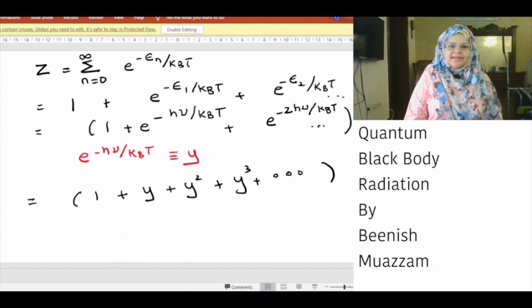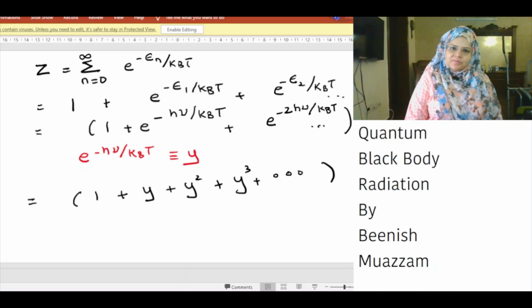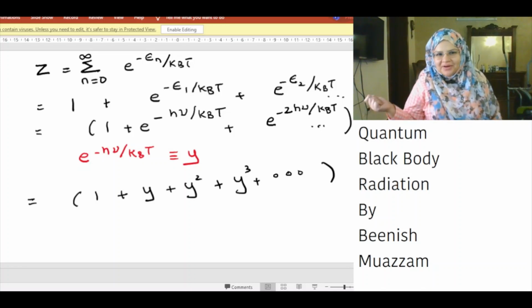We can calculate the partition function using the geometric series. Z is equal to the sum from n equals 0 to infinity of exponential minus ε_n over k_BT. Exponential to the power of 0 is 1. Therefore, the series is 1 plus exponential minus ε_1 over k_BT plus exponential minus ε_2 over k_BT and so on.